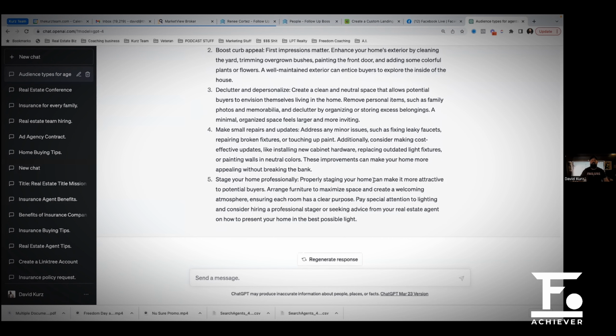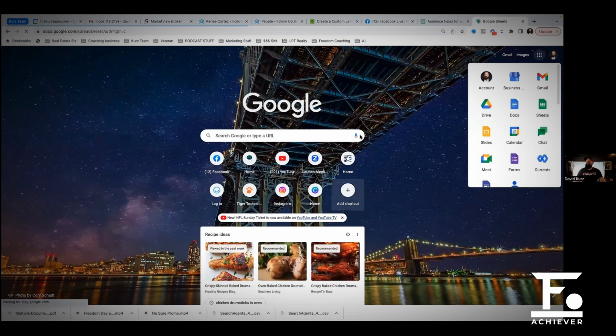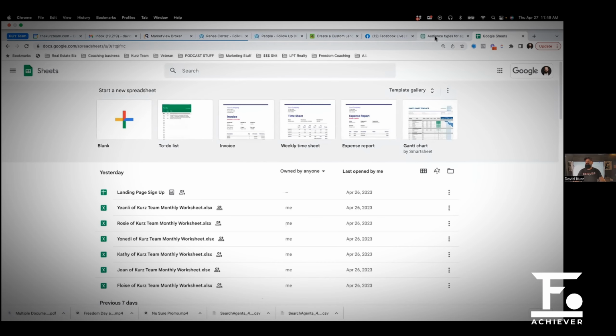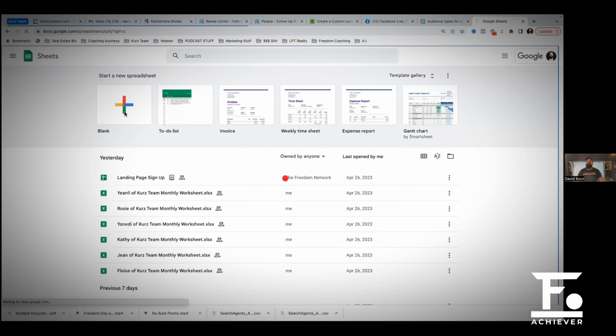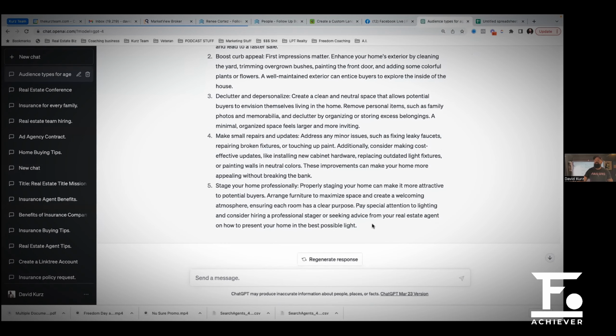Yes. Okay. So now this is what we're going to do. You're going to open up a Google Sheet. I'm going to start with a blank one. This is my last tip of the day, guys. Last tip of the day, and I'm going to let you guys go.